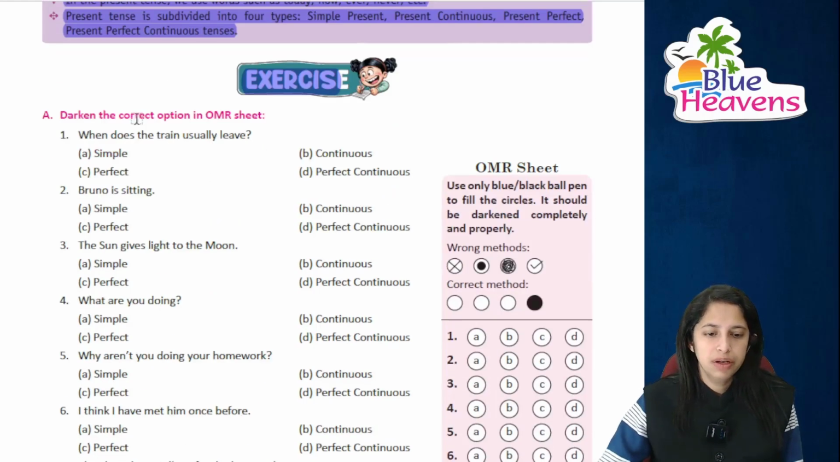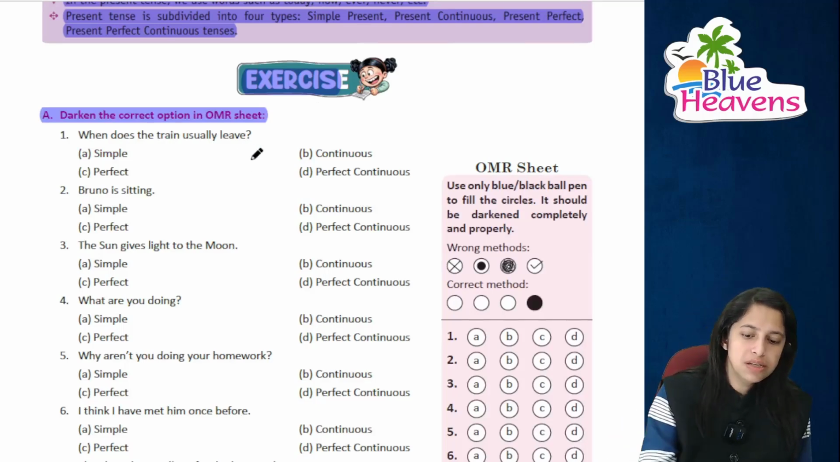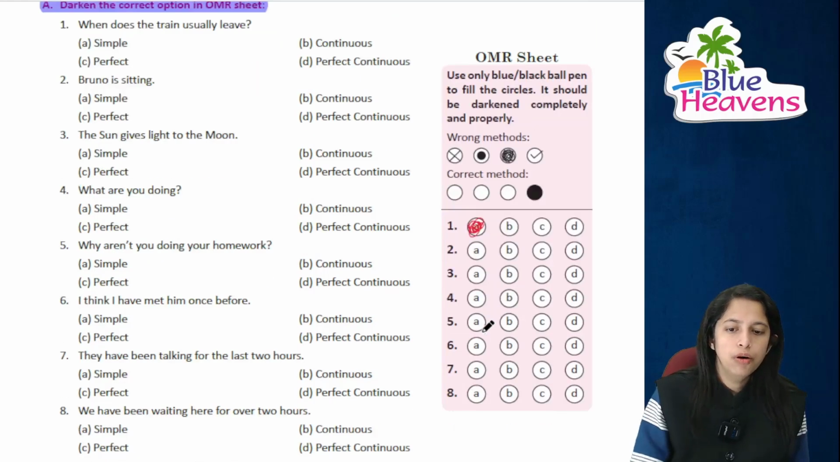Exercise given below we'll be doing. You have to complete this OMR sheet. Right? When does the train usually leave? ये normal sentence है जिसको हम बोलेंगे simple present tense. ठीक है? Bruno बैठा हुआ है, this is continuous, बिल्कुल बात normal हो रही है. Sun gives light to the moon, this is a simple sentence.